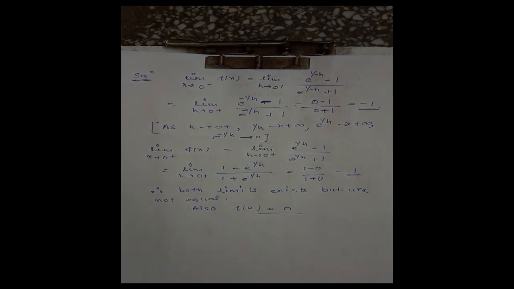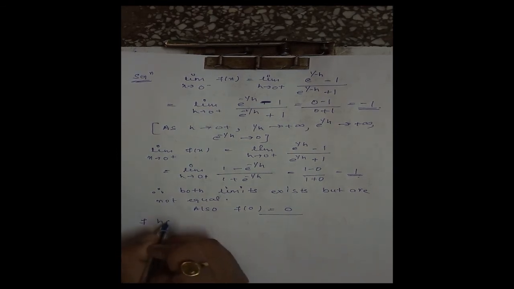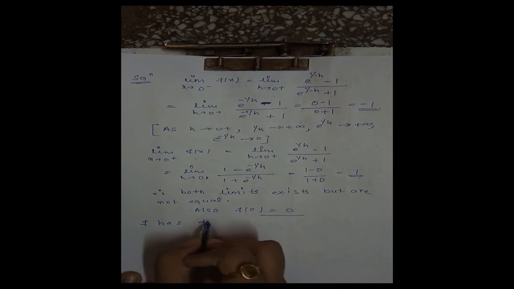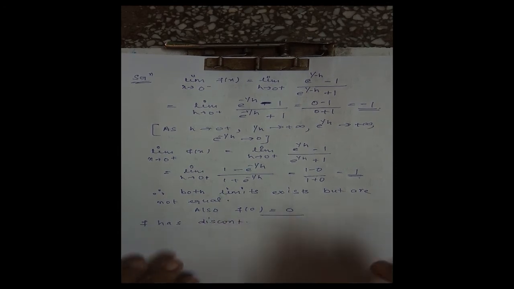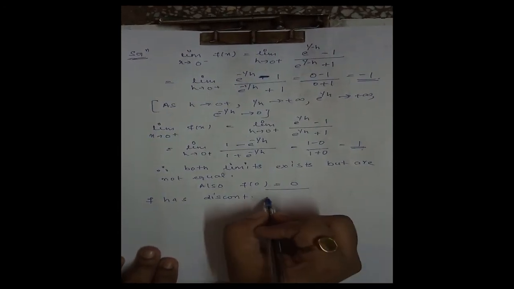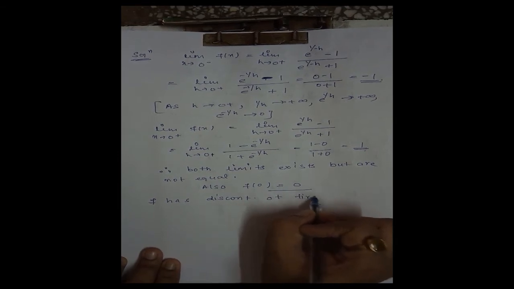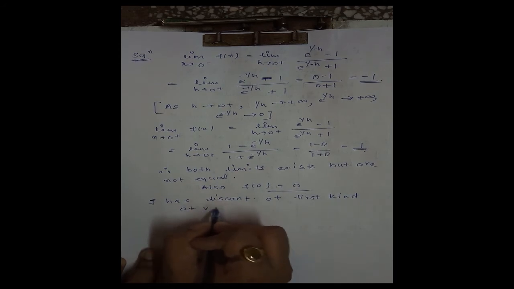Okay, therefore we say f has a discontinuity of first kind at x is equal to 0.